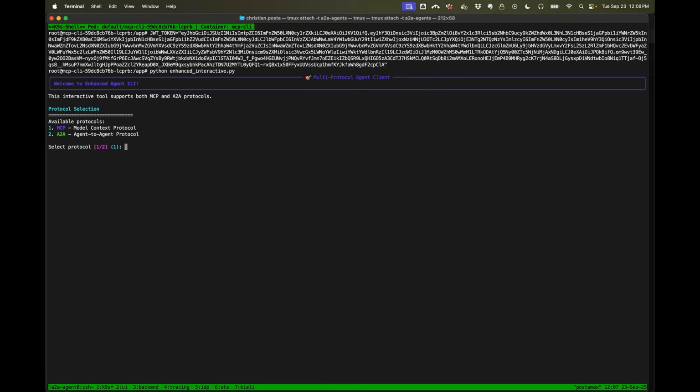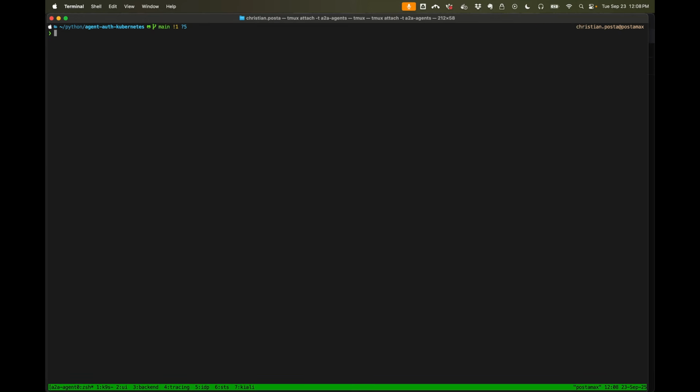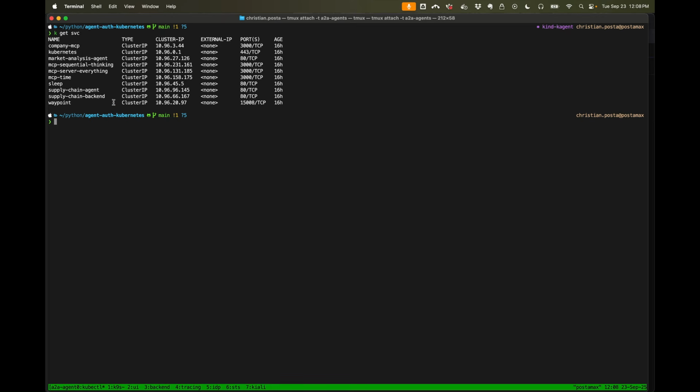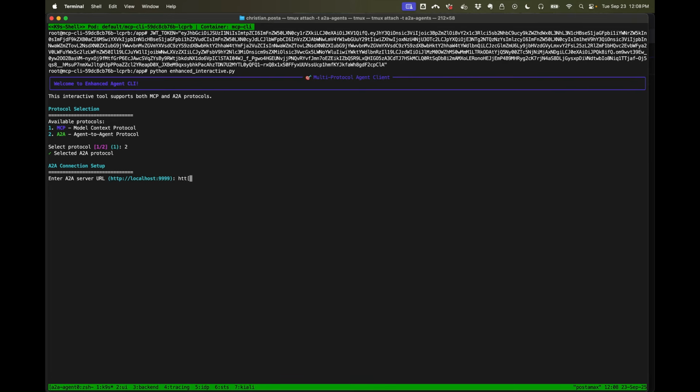I'm going to use the A2A protocol. The supply chain agent is running on port 80, so that should be no problem. So if we come here and connect up to the supply chain agent, default,